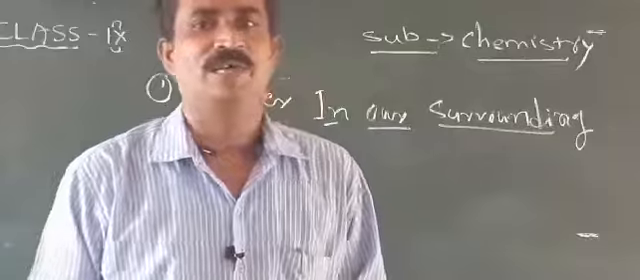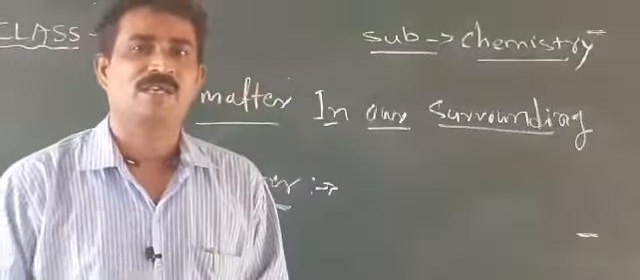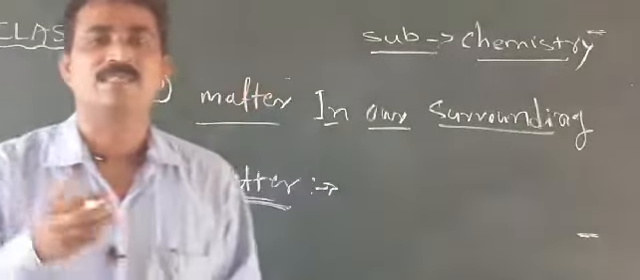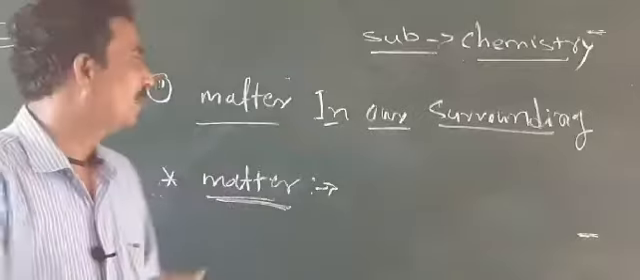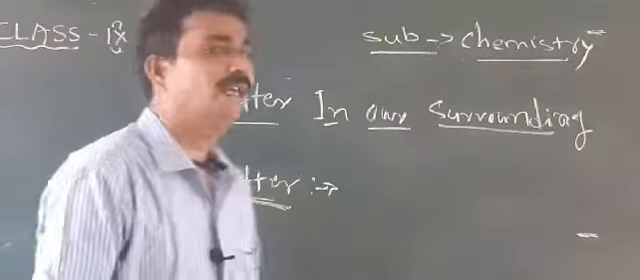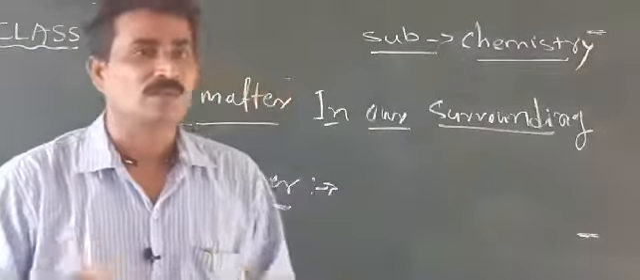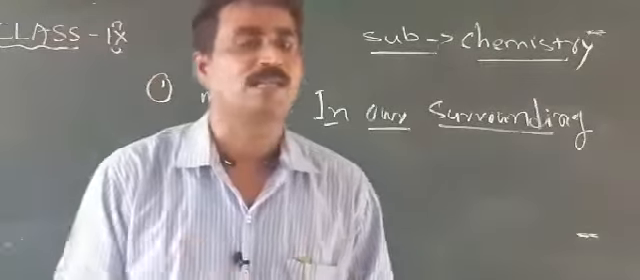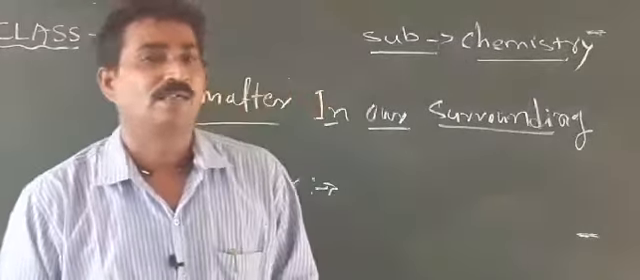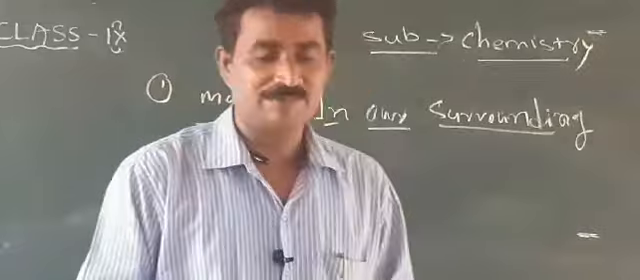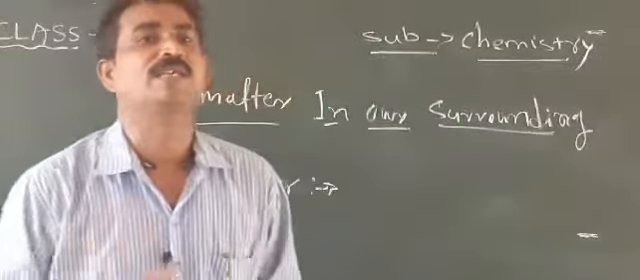Hello everyone. In this video class we are going to learn the first chapter of chemistry. Its name is Matter in Our Surroundings. So what does matter mean? We want to learn it first, isn't it? When we are standing outside in our surroundings, so many things are made.